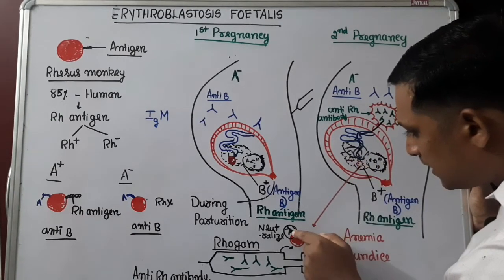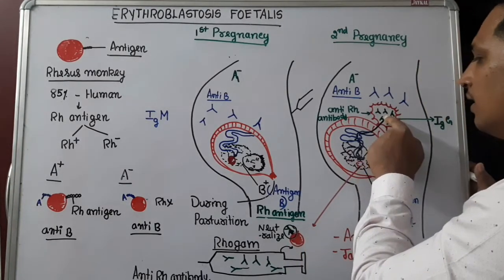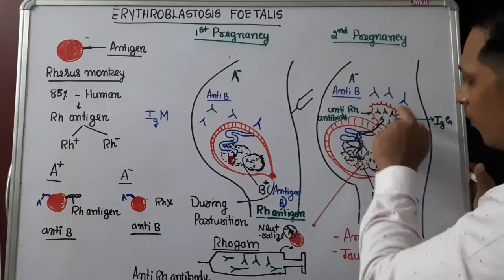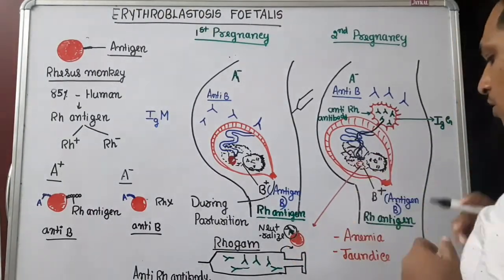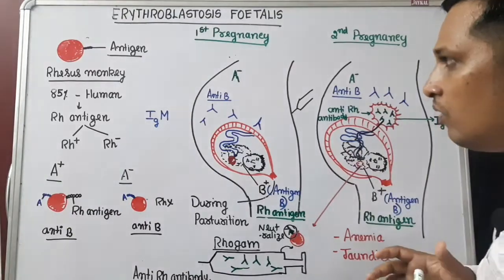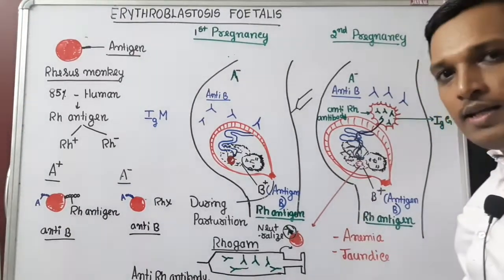By giving the injection, that Rh can be neutralized, so that even if the mother is having antibodies against Rh, since Rh is neutralized, an immunological response will not be there. So this is how we can control erythroblastosis fetalis. I hope the concept is clear. Thank you for watching.